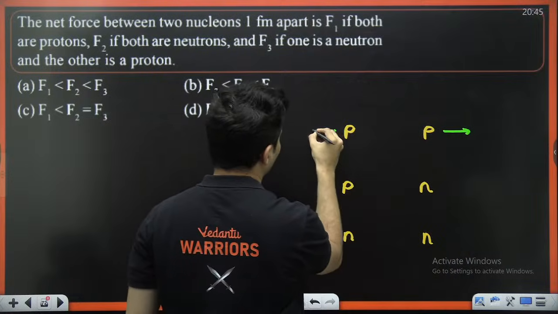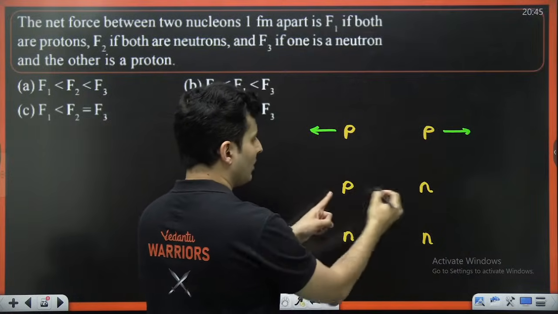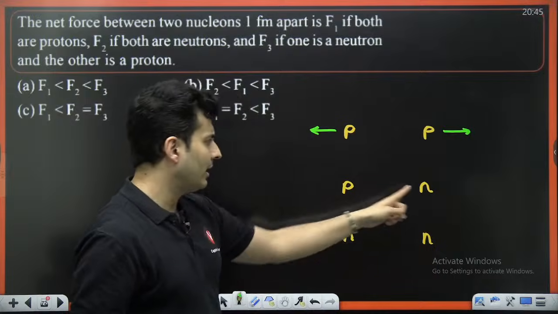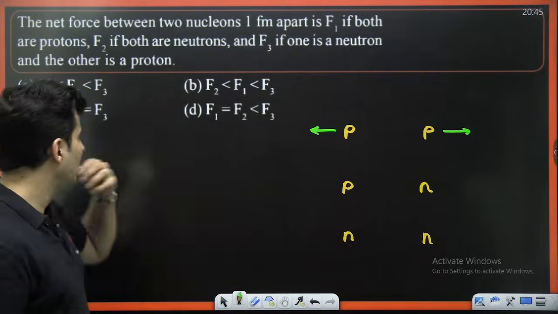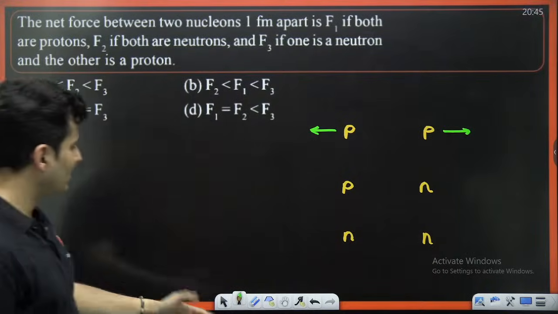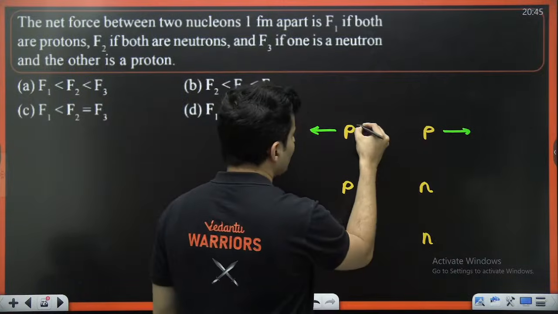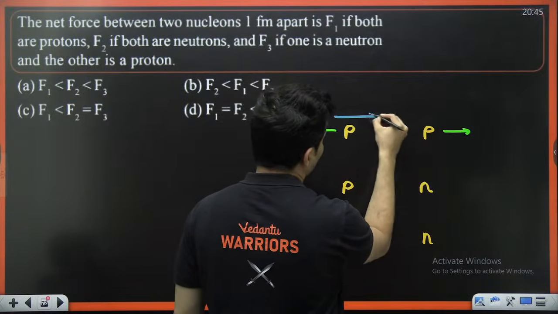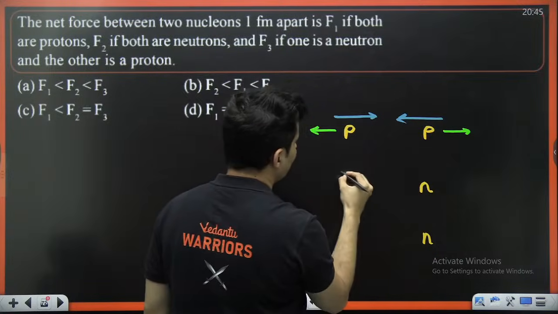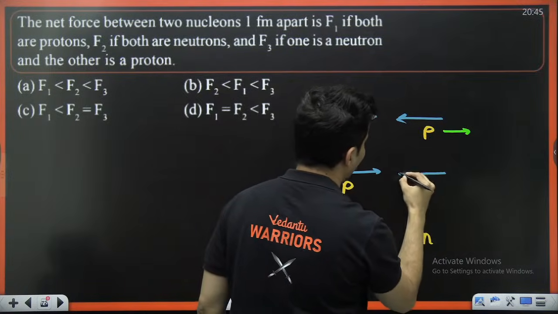There will be no electrical force between neutral particles, or a proton and a neutron. But nuclear force will be there between all of them, so each pair will experience a strong nuclear force.